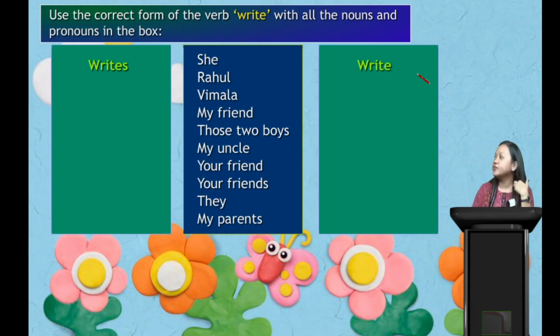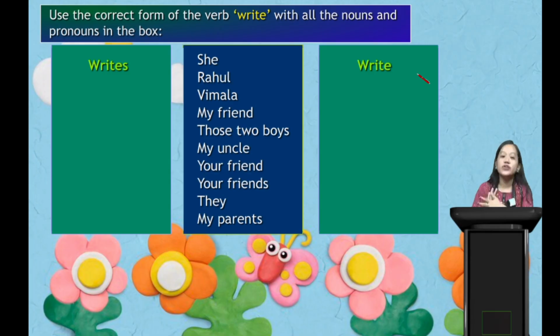First let's see what is written: she. What did we learn, my dear students? In our persons, she is our third person, right? We are talking about only one person, so she is third person singular.